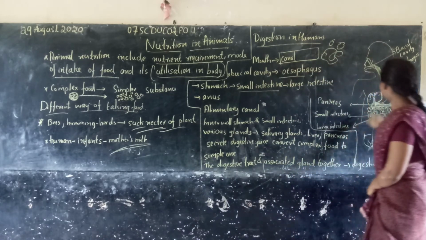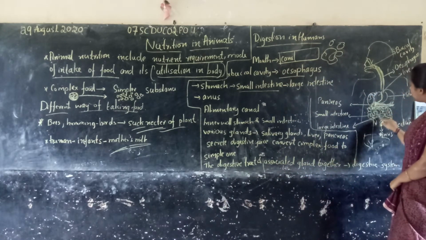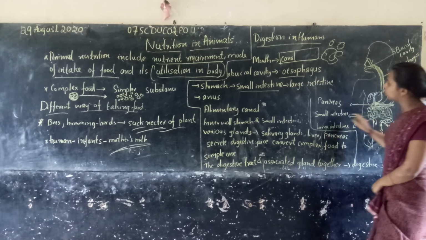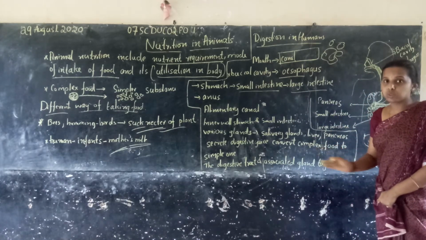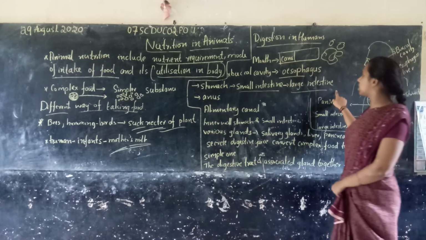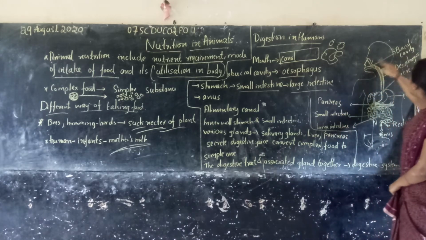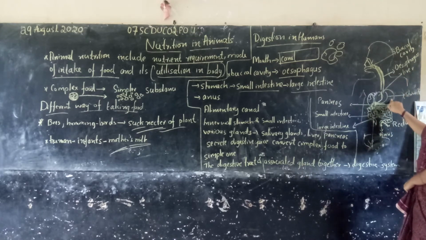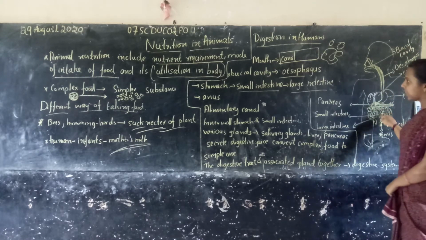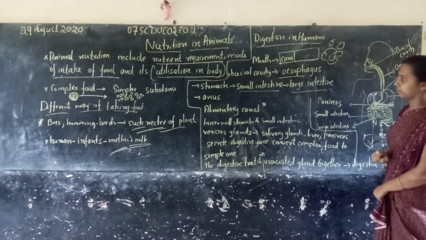Then when it moves in the small intestine, the remaining food is moved to the large intestine. First from the mouth, then buccal cavity, then esophagus, then stomach, then small intestine, then large intestine.